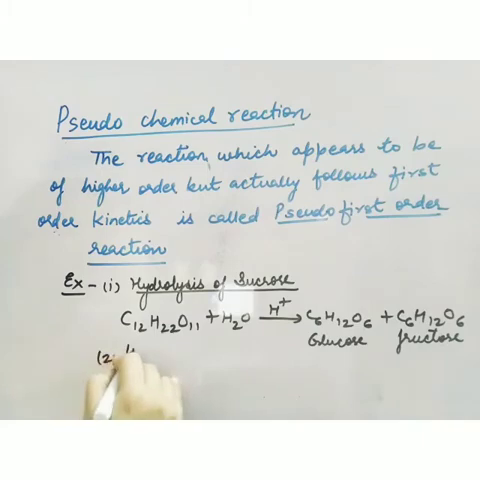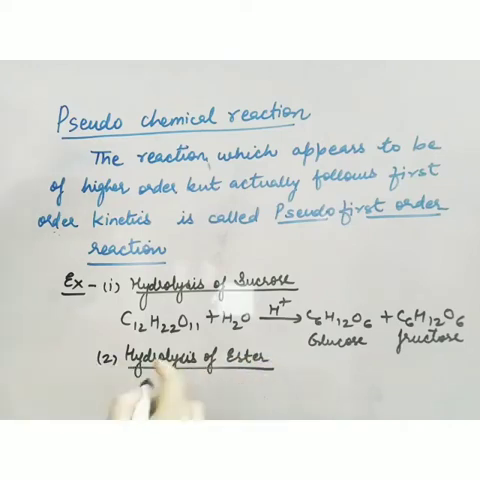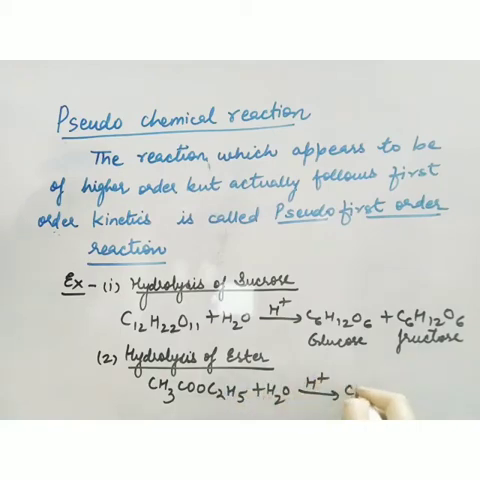The second is hydrolysis of ester. Okay, so this is ester, this is hydrolyzed. Okay, this is ethyl acetate. Now when it is hydrolyzed, it will give you acid plus alcohol. Okay, one molecule of acid plus one molecule of alcohol is formed.